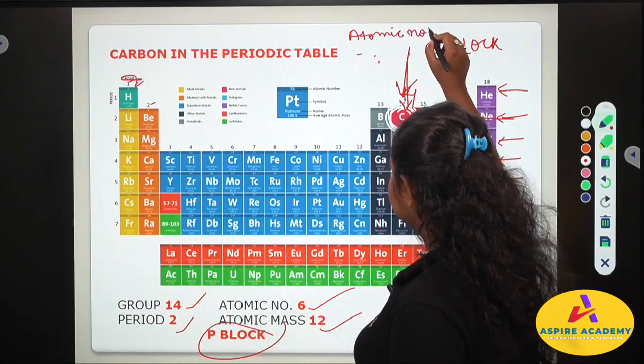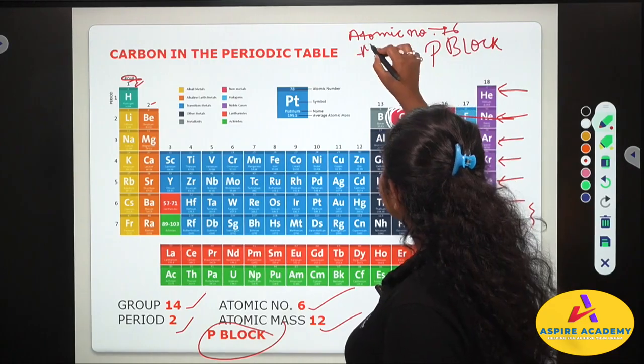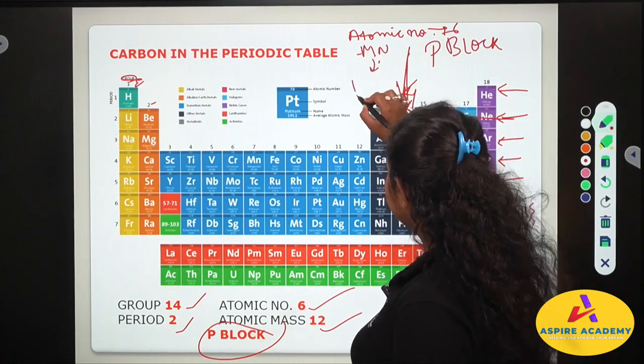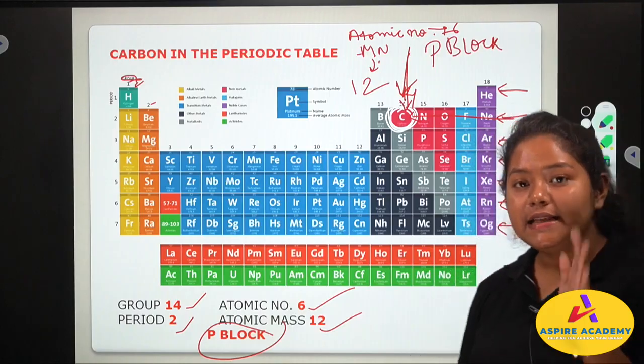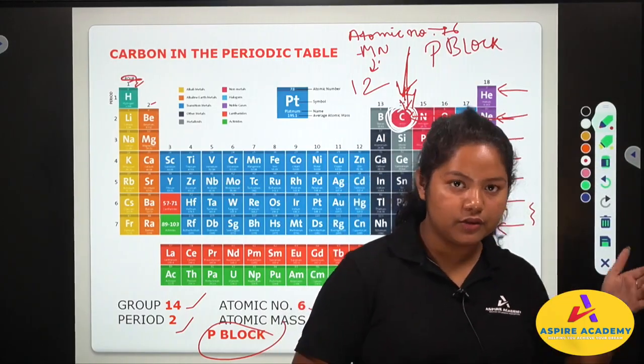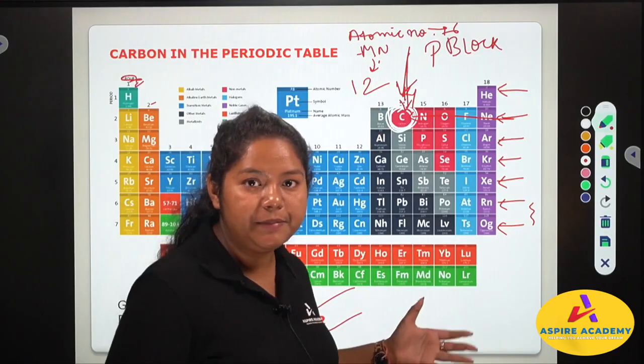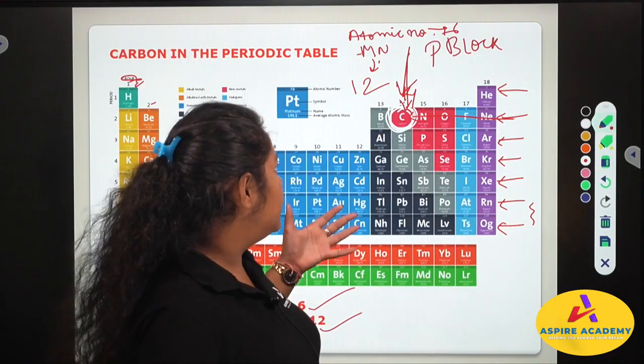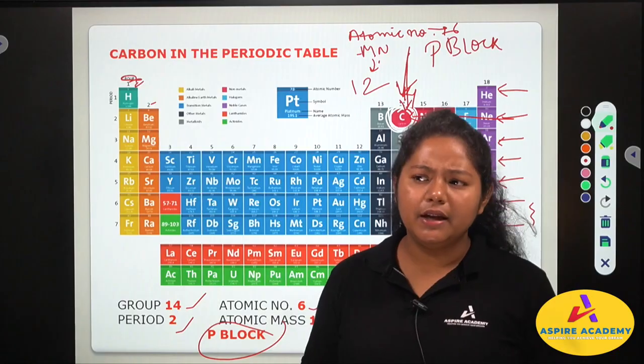Atomic number is 6. Mass number is 12. Okay, 6 into 2 is 12. So whatever atomic number you are getting, there are so many elements, right? Every element must be having an atomic number. Now what is atomic number?